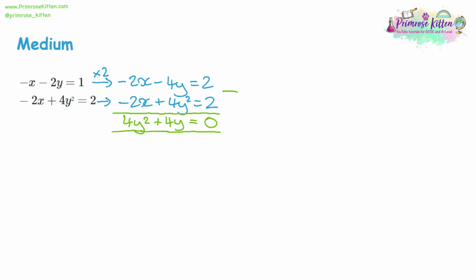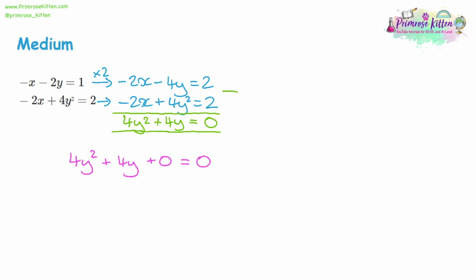So straight away, I've got something that can be factorized. We've got 4y squared plus 4y. Now practically here, we have a plus 0 equals 0. So we don't have that third term. So this isn't going to be a quadratic factorization. What I'm going to have to do here is just do a linear factorization.